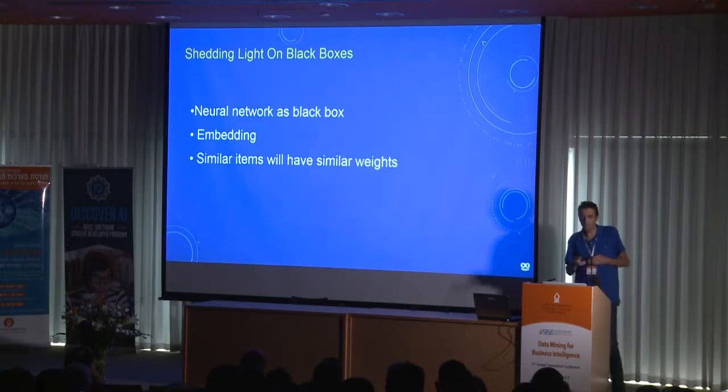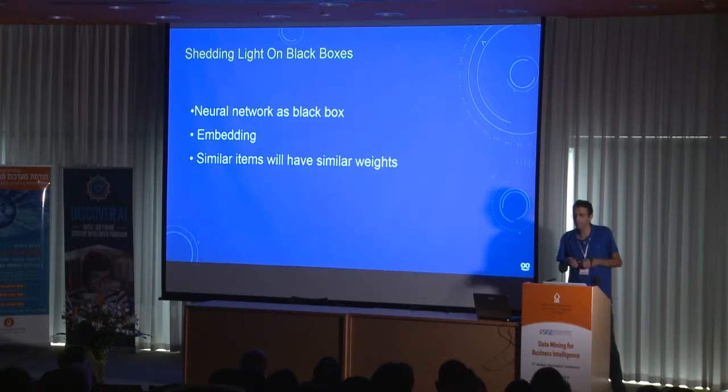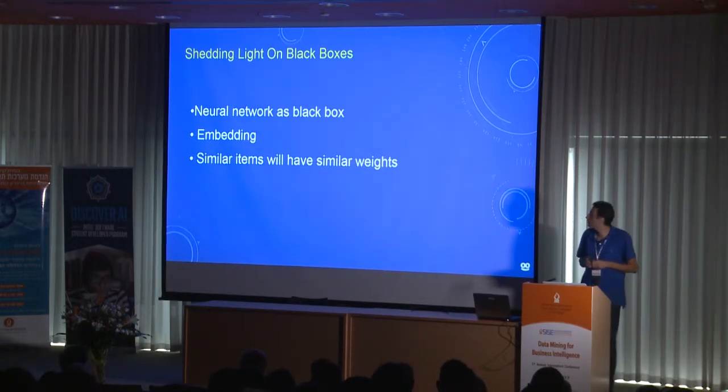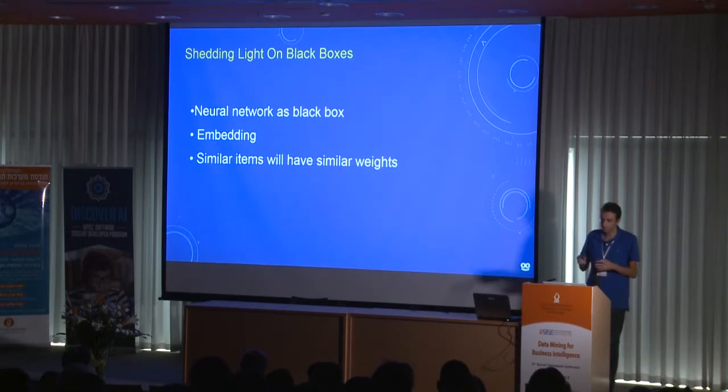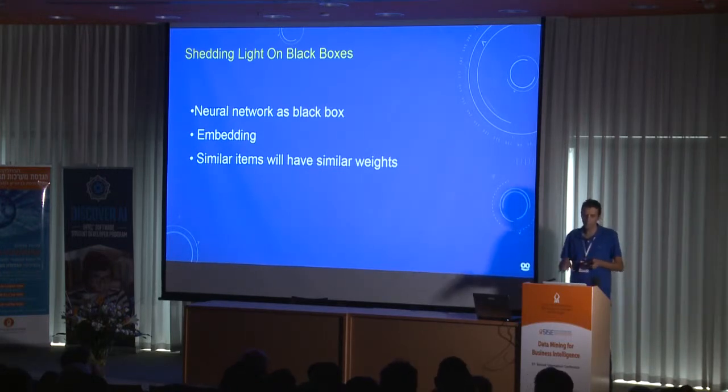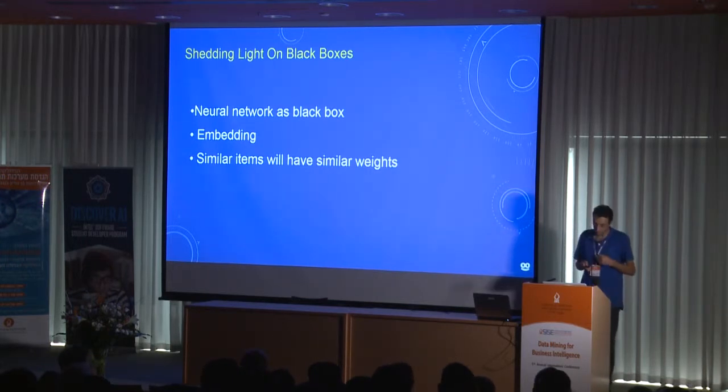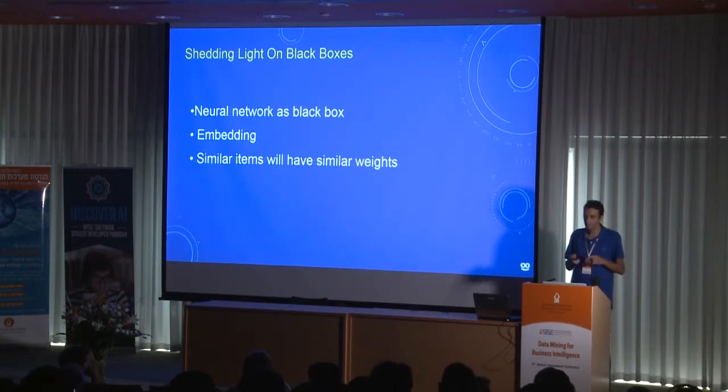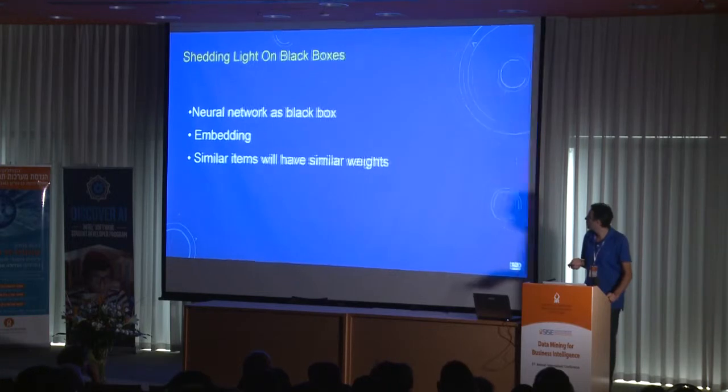Neural networks are often considered black boxes. This is one disadvantage compared to linear models. But actually, in deep learning, we can shed some light on these black boxes. The way we build our network, with the structure that each sub-network has its own goal, makes it easier to debug and understand what the network is doing. Similar items should have similar embeddings, similar weights, so we can understand if each model is doing its work.